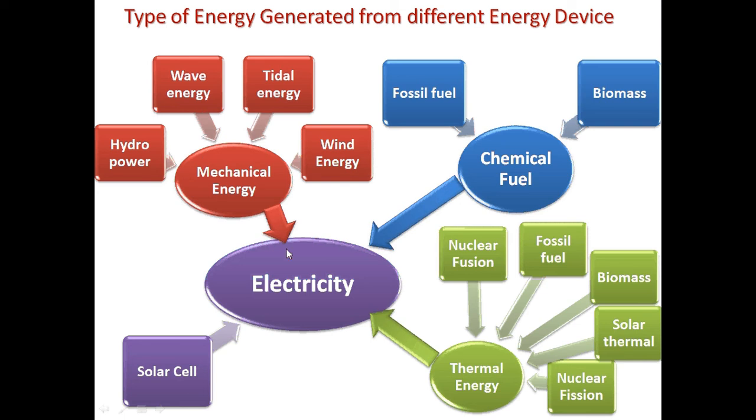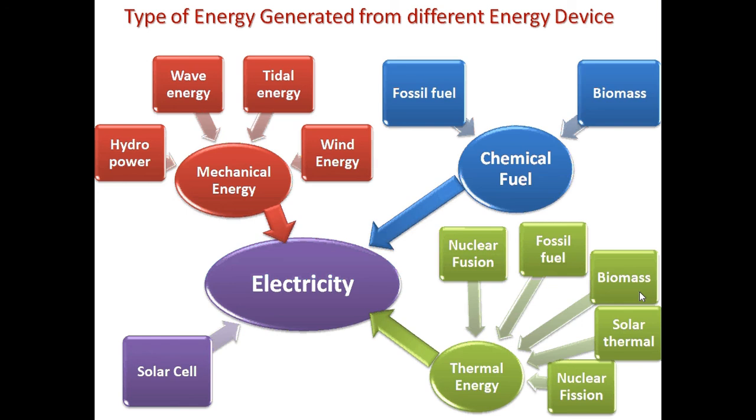This mechanical energy is later transformed into electricity. Similarly, if we look into nuclear power, which is based on nuclear fission and fusion, and also the fossil fuels that we use or biomass, they can all generate thermal energy. You have studied in your last lectures how nuclear fission releases a tremendous amount of energy when the fission of uranium takes place.